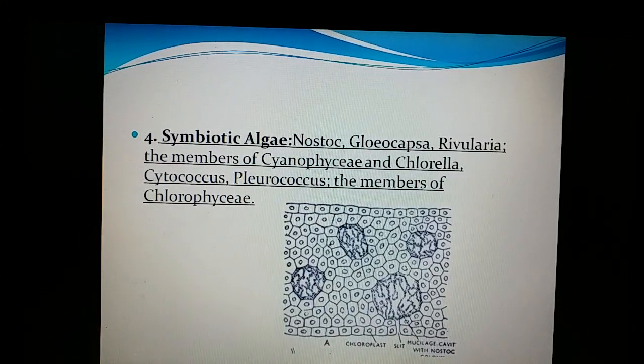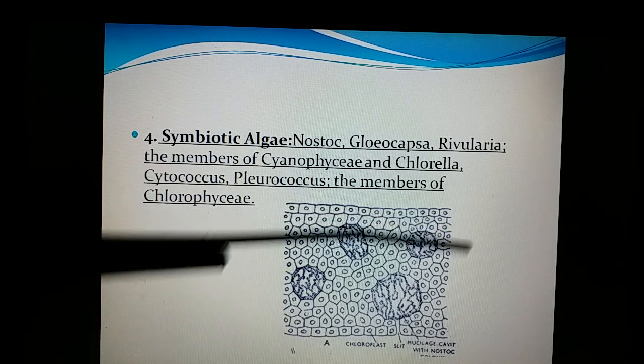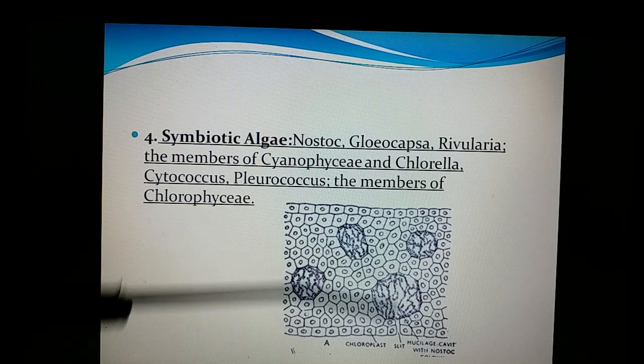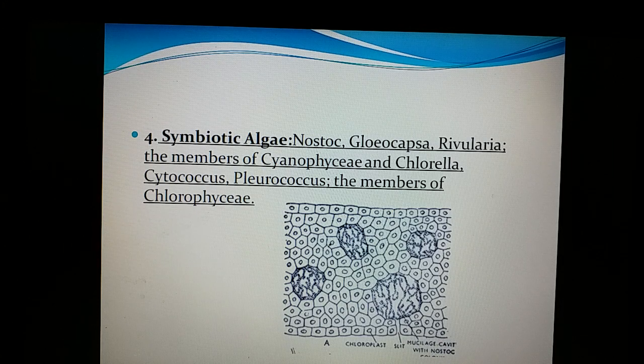And sometimes they may be symbiotic. They may be growing in the thallus. This is Anthoceros, a bryophyte thallus. In the thallus of this Anthoceros, these Nostoc members are growing. Hence, these are symbiotic in their nature also.